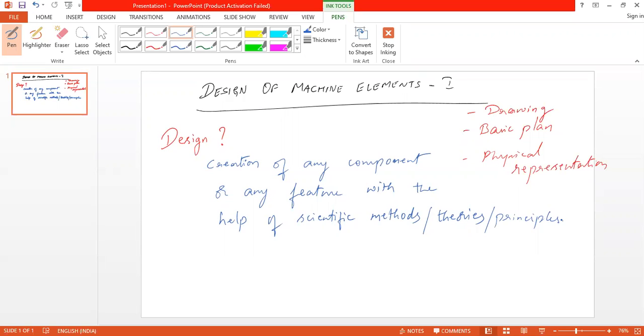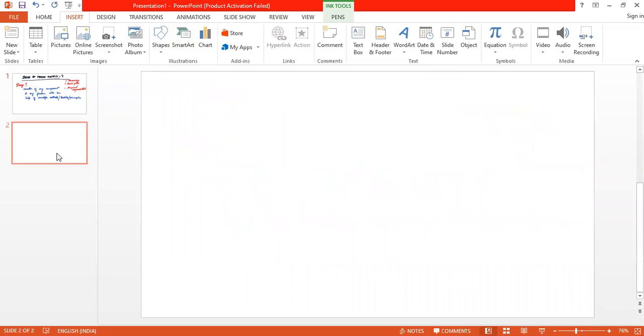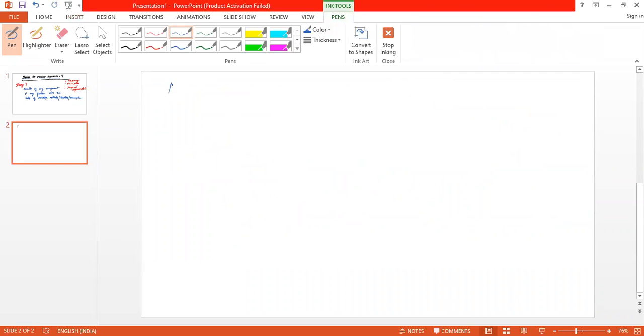Yes, sir. So next comes what is design of machine elements. See, this definition is broad. It is in general. Design is creation. So what is machine design? We are into design of machine elements. So what is machine design?